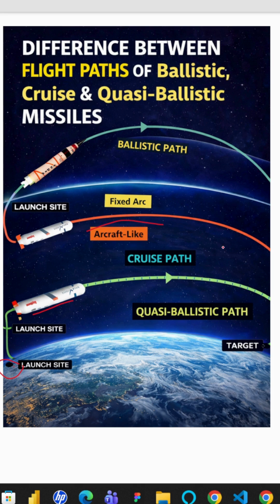So this is the ballistic missile. Let's consider that this is the line of the atmosphere. Once this ballistic missile is launched from its launch site, it goes outside the atmosphere. This is the outside of the atmosphere. Then it forms a parabolic arc, then it enters the atmosphere again and hits the target. Suppose here is a target, it hits the target successfully.